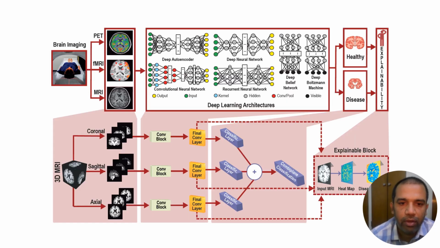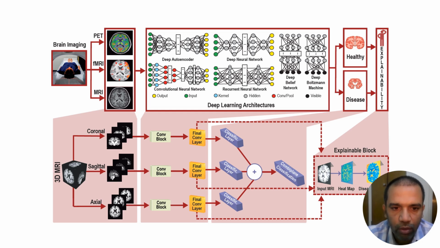So this is the pipeline you can see here. Traditionally, the patient undergoes some kind of scanning. Scanning can be PET, fMRI, MRI, and once the images are obtained and the models are trained, this box indicates some deep learning models, different architectures. In our case, we have taken convolutional neural networks, and especially the MRI block. So the highlighted block indicates the actual contribution of our paper.